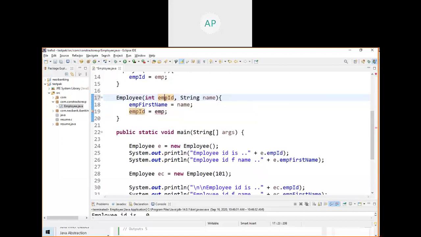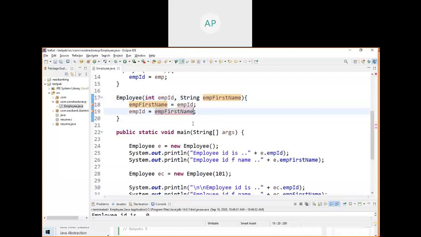To make it meaningful, call it emp ID. Now people will know that someone is going to call this with the employee ID. This other one, name: what name, first name or last name? If it is emp first name, then it is more meaningful, right? Someone is going to call this constructor with the employee ID and first name. So always give meaningful names.